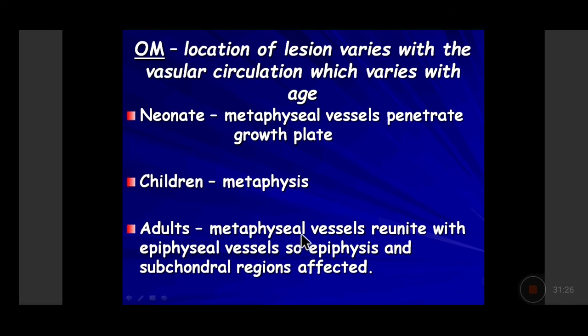In adults also, they get located into the metaphyseal vessel. But after the unification of the epiphysis, the metaphyseal vessels reunite with the epiphyseal vessels. So epiphysis also gets infected by spread of the bacteria from the metaphysis to the epiphysis.